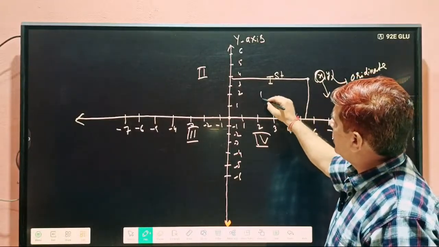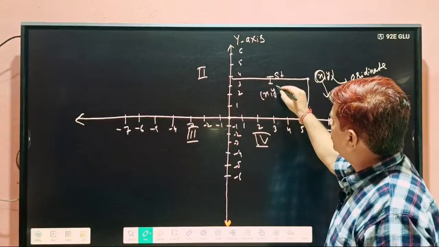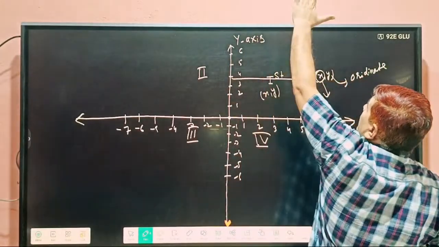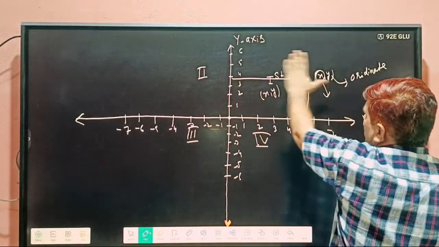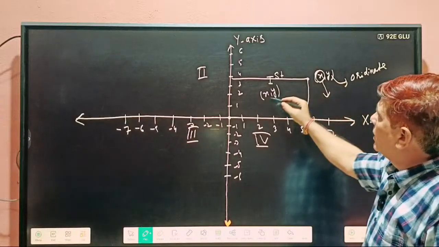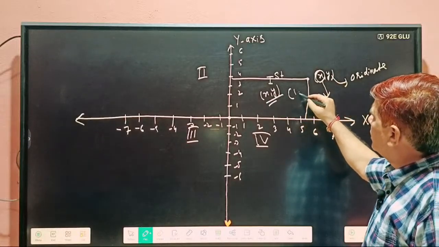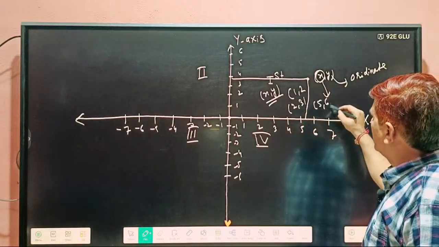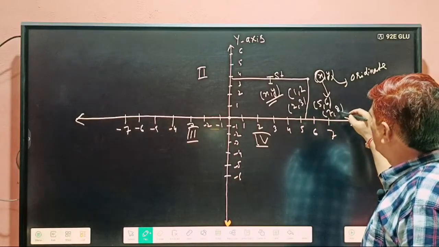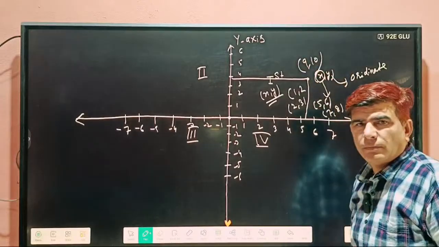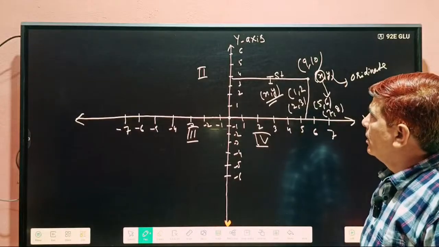In the first quadrant, both x and y are positive. If a point lies in this plane, definitely it is of this form: 1, 2, 3, 5 and so on.